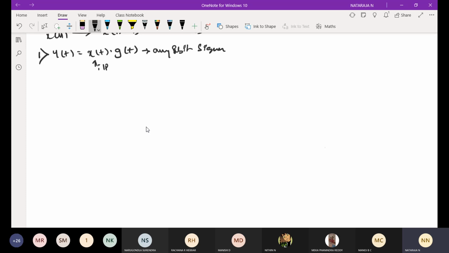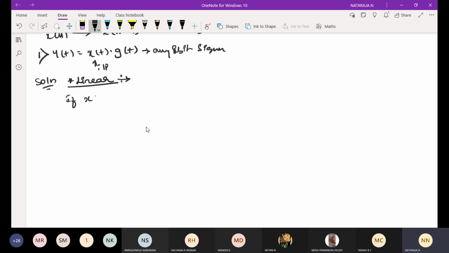Okay, we'll check one by one. First one, I need to check for linear. This is the solution. I'm going to check with respect to the first one, that is linear system. What is the condition for linear? A system is said to be linear if it satisfies the superposition property. Then only we can call it a linear system. Now, if you make a note of these steps and follow the same, it will be very easy.